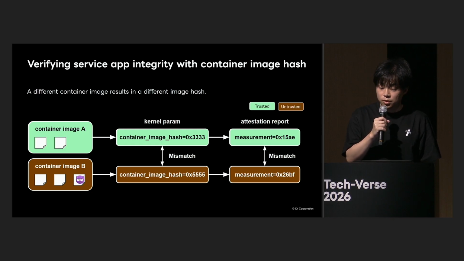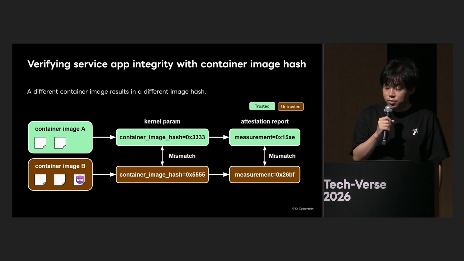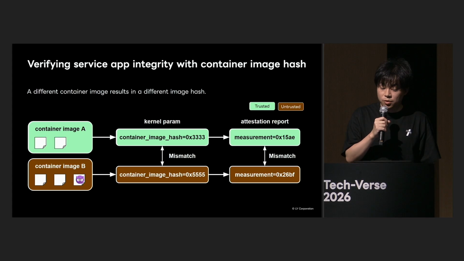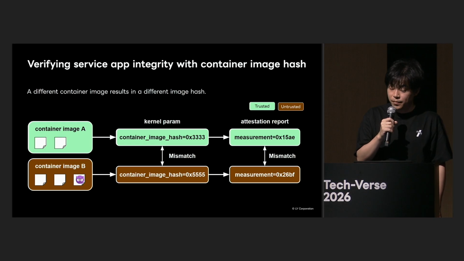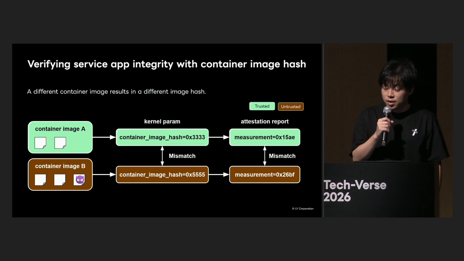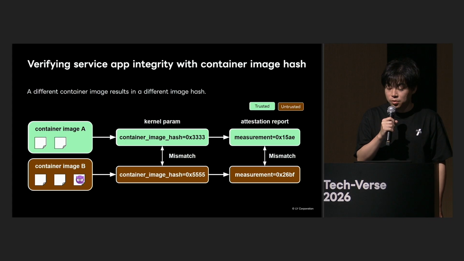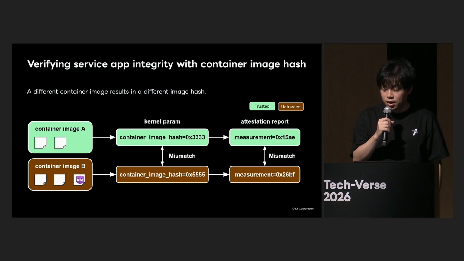The contents of application containers can be verified using the digest hash of the container image. As shown from the left to the center of the diagram, if any part of the container image content changes, the hash of the container image also changes. As shown in the center to the right of the diagram, by including this container image hash in the kernel parameters, changes in the container image will be reflected in the attestation report measurement. Therefore, clients can verify the contents of the container that started before sending data.